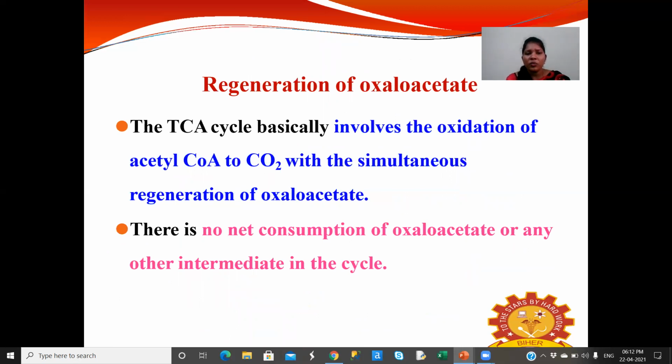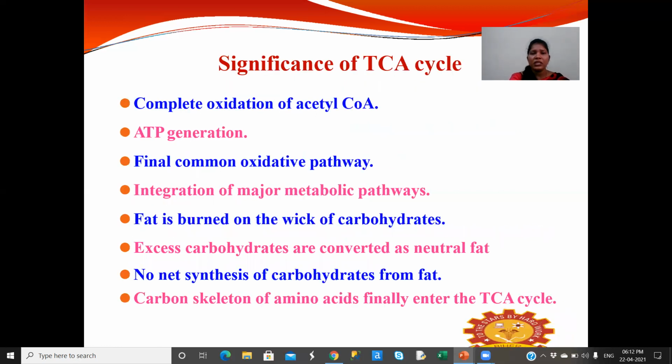The tricarboxylic acid cycle basically involves the oxidation of acetyl-CoA to carbon dioxide with simultaneous regeneration of oxaloacetate. There is no net consumption of oxaloacetate or any other intermediate in the TCA cycle. Significance of the TCA cycle: complete oxidation of acetyl-CoA occurs here, and ATP is generated here. This is the final common oxidative pathway, and fat is burned on the wick of carbohydrate. The excess carbohydrates are converted to neutral fat, there is no net synthesis of carbohydrates from fat, and the carbon skeleton of amino acids finally enters the TCA cycle.